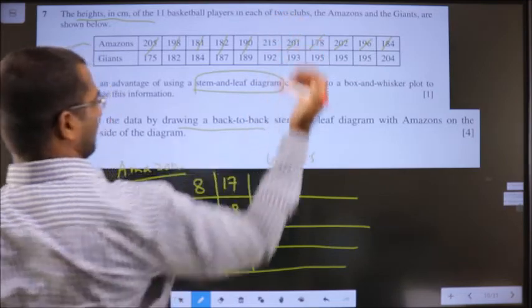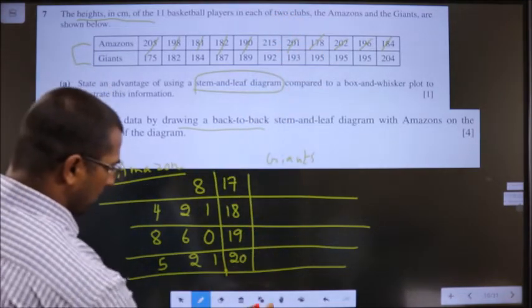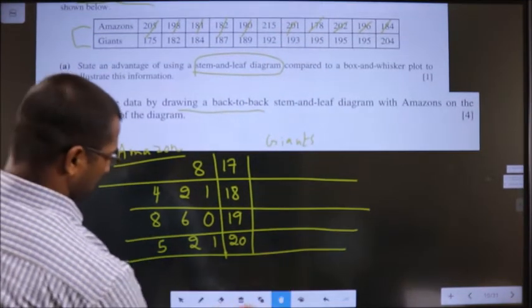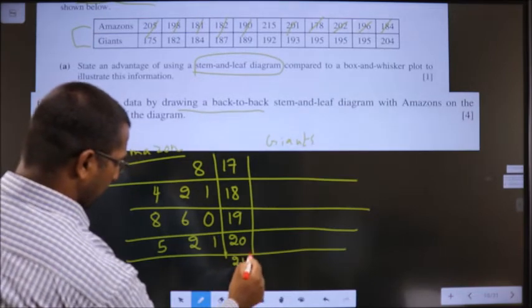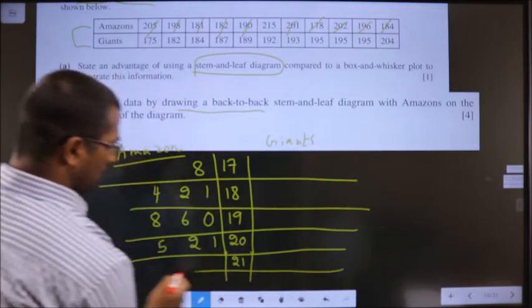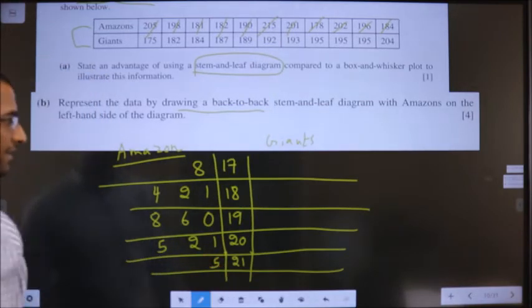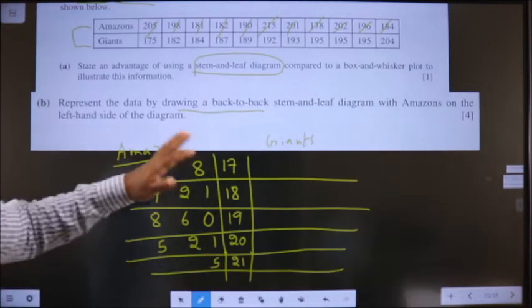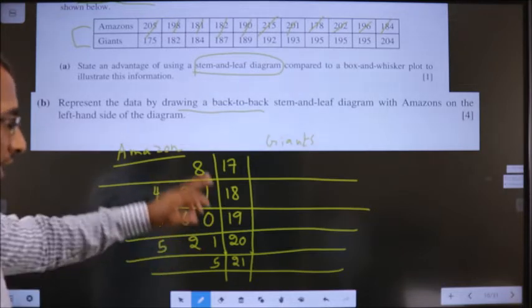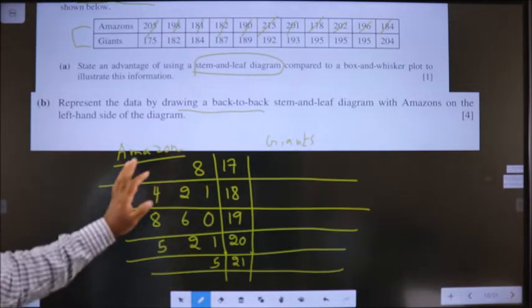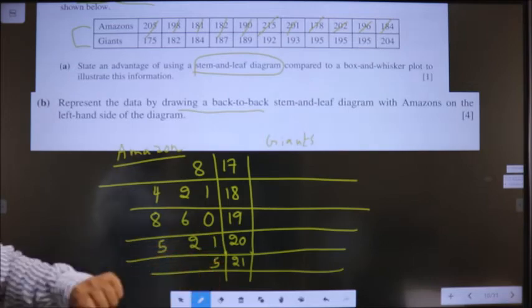It cannot come in 20. For that, I need to write one more, 21 as well. In 21, I have 5. So that over here. Each data is shown in stem and leaf for Amazon. Now do the same thing for Giant.